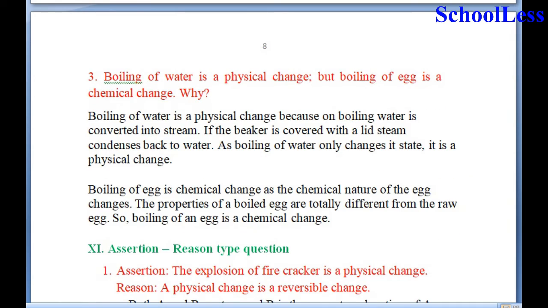Now coming to question number 3. Boiling of water is a physical change, but boiling of egg is a chemical change. Why? Boiling of water is a physical change because on boiling water, it is converted into steam.